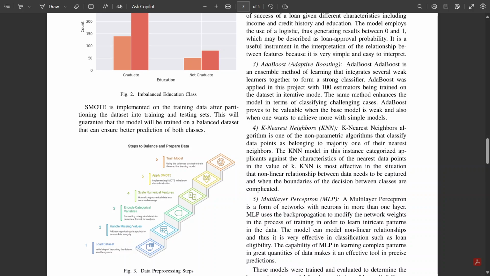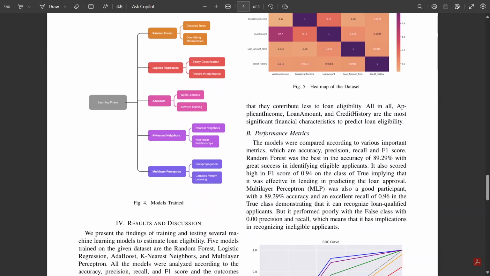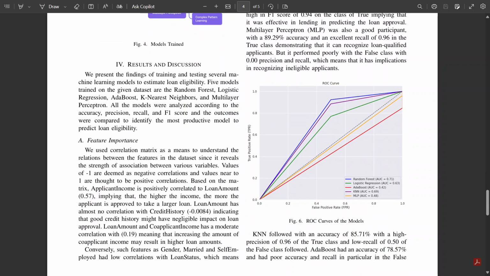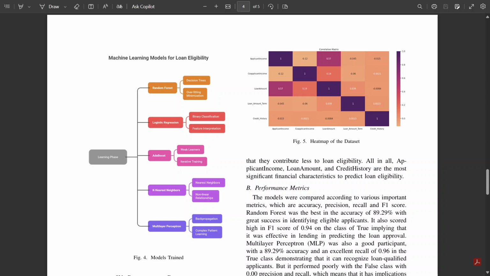K-nearest neighbors, KNN, classifies applicants by comparing them with the most similar applicants in the dataset. And finally, multi-layer perceptron, which is a type of neural network, is capable of learning complex nonlinear relationships in the data. In the evaluation phase, these models were compared using accuracy, precision, recall, and F1 score. These metrics gave us a complete understanding of how well each model predicted loan eligibility, especially in distinguishing between eligible and ineligible applicants.